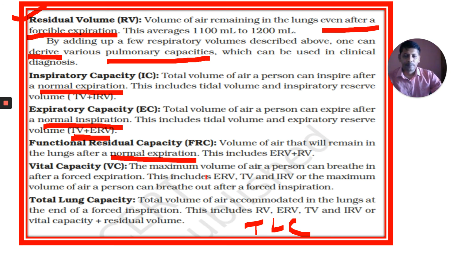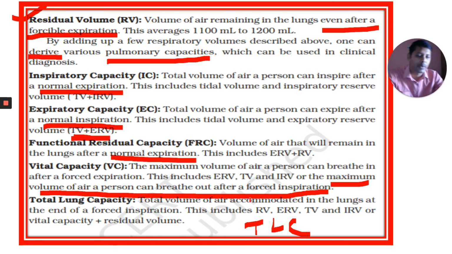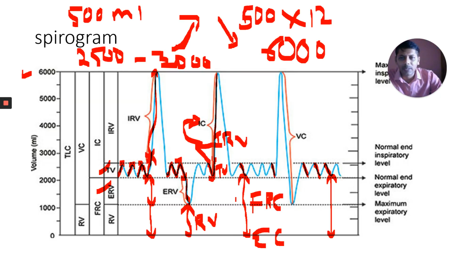Vital capacity: the maximum volume of air a person can breathe out after a forced inspiration. You can understand this here. What I did here, this is my forced inspiration. First, what I have to do is forced inspiration.